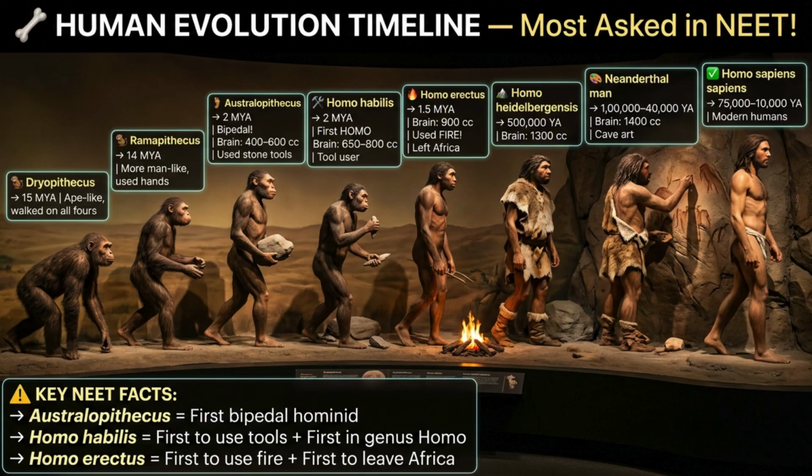Homo heidelbergensis, 500,000 years ago. Brain size jumps to 1300 cc. Neanderthal man, 100,000 to 40,000 years ago. Brain size was actually larger than modern humans, 1400 cc, made cave art. Finally, Homo sapiens sapiens, modern humans, emerged 75,000 to 10,000 years ago. The NEET traps. Australopithecus equals first bipedal. Homo habilis equals first genus Homo and first tools. Homo erectus equals first fire and first to leave Africa.